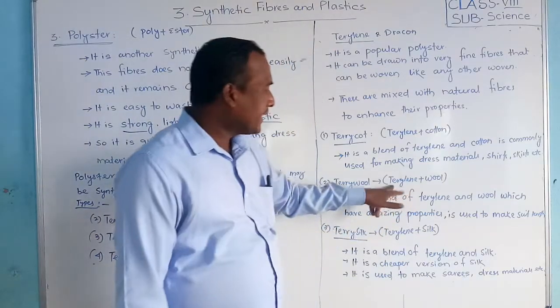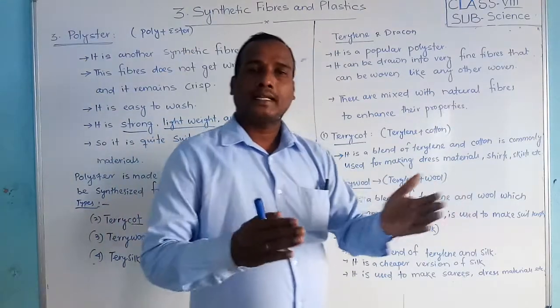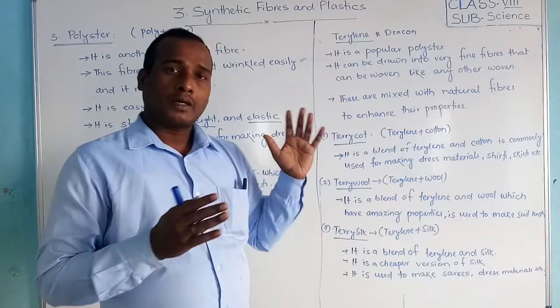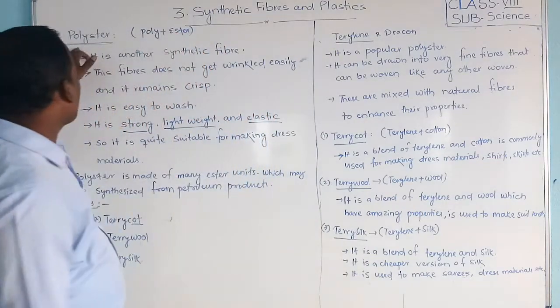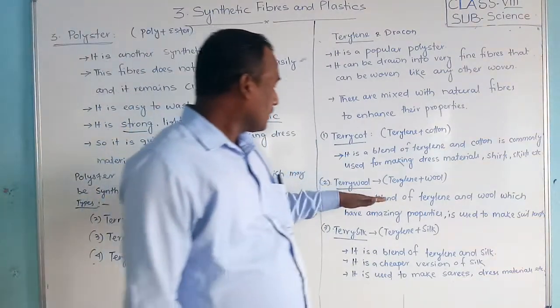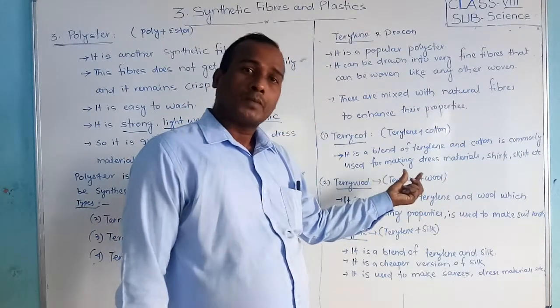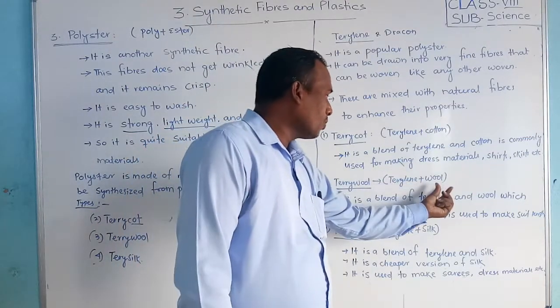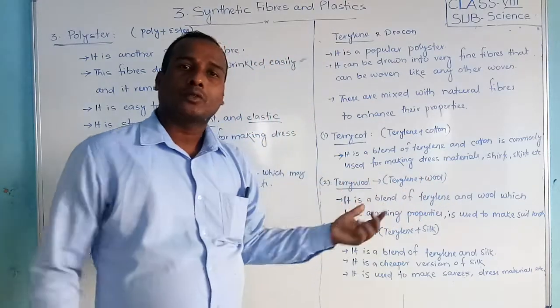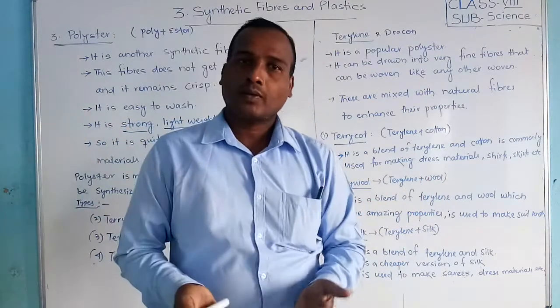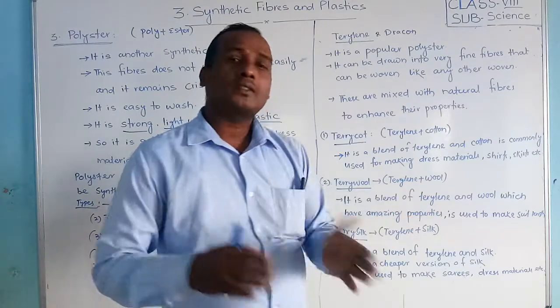Next is terrywool. Terrywool means terylene plus wool. Terylene is a polymer, a polyester. Polyester plus wool mixing gives terrywool. Wool is a natural fiber and terylene is a synthetic fiber.